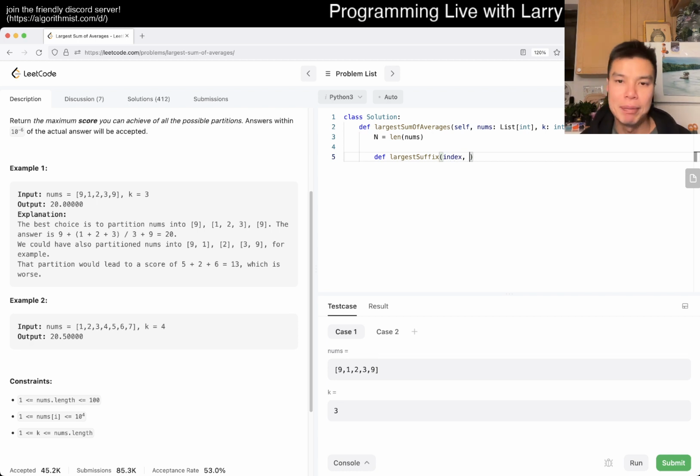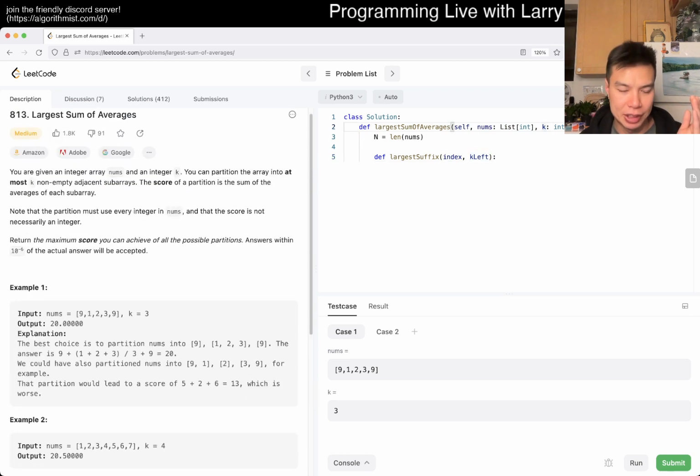knowledge of dynamic programming, right? So basically the current state is the suffix index, plus another dimension, which is how many k's we have left, because we have to partition into k different subarrays.